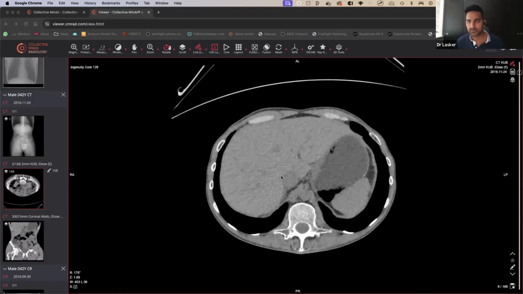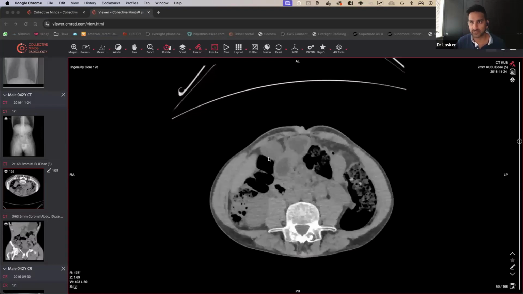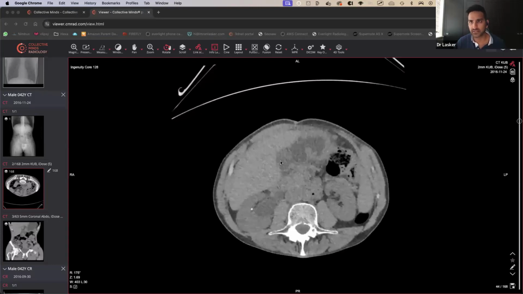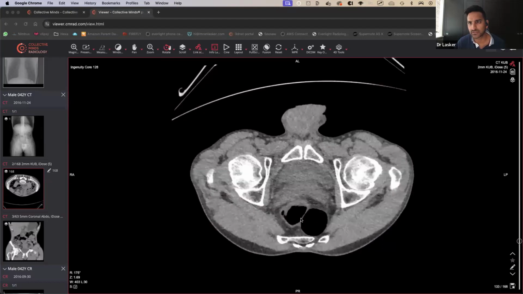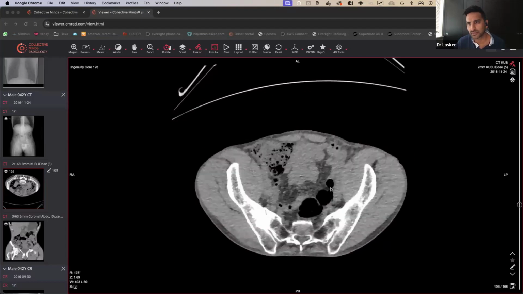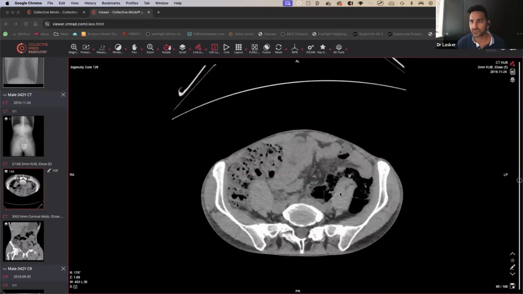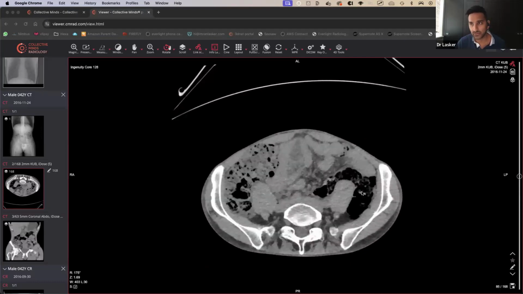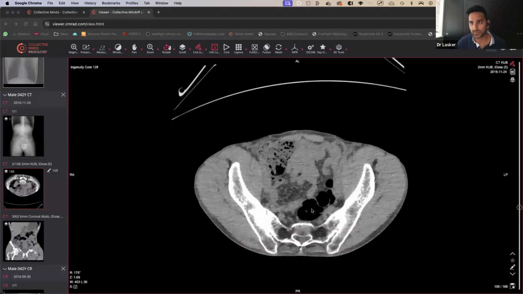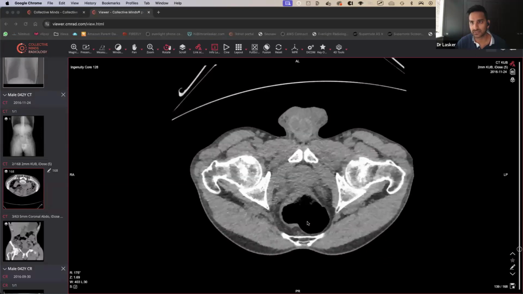But then when you look at everything else, you look at the liver. The liver looks all right, I guess. The gallbladder looks okay. The pancreas is a bit difficult to see. The spleen looks okay, and let's have a look at the bowel just to make sure there's nothing going on. It was a bit difficult to follow. If you are finding it difficult to follow the bowel, I always go for my constants, which are going to be the descending colon, and then work my way down. That usually brings me back to where I need to be, and that looks like it's done the trick.